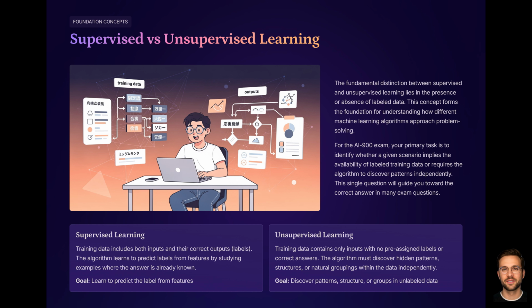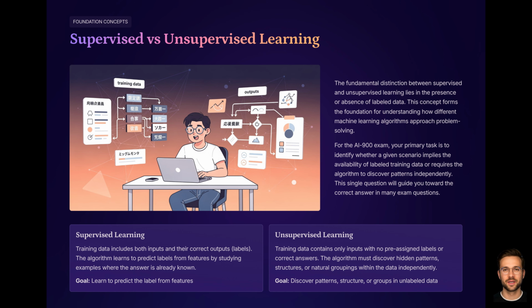Supervised versus unsupervised learning, high level. Let's start with two important categories of machine learning: supervised and unsupervised learning. In supervised learning, the training data comes with labels. Each example includes both inputs and the correct output. The model learns to predict the label from the inputs. Examples of supervised learning: predicting a house price based on size, location, and other features, classifying an email as spam or not spam, predicting whether a customer will churn or stay.